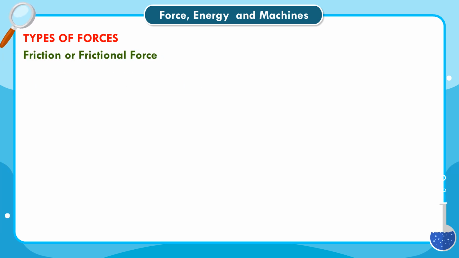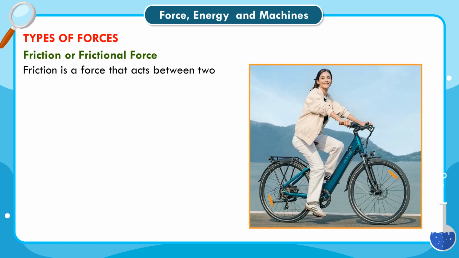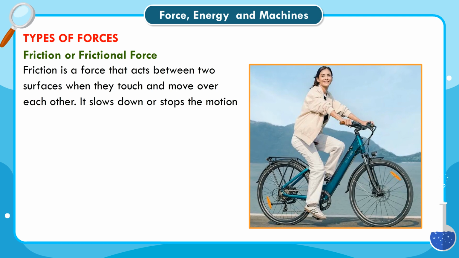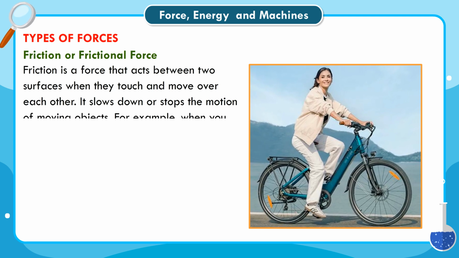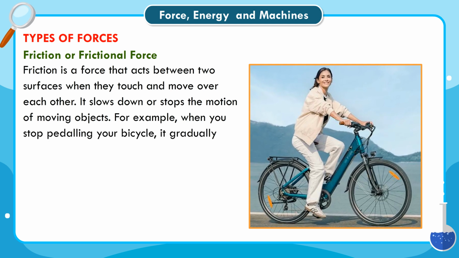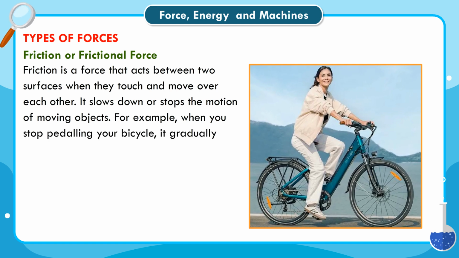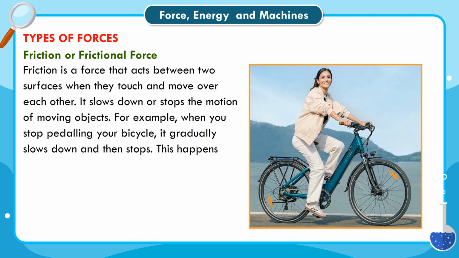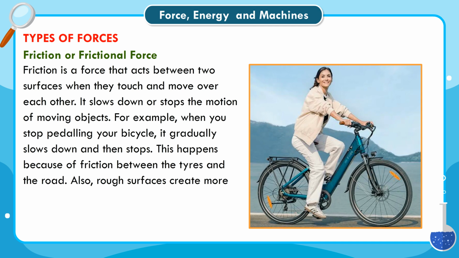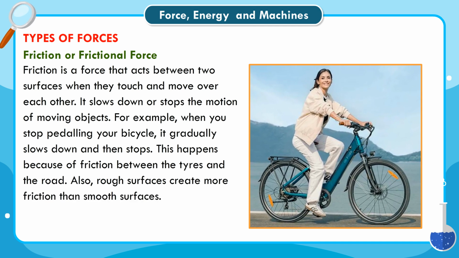Friction or frictional force. Friction is a force that acts between two surfaces when they touch and move over each other. It slows down or stops the motion of moving objects. For example, when you stop pedaling your bicycle, it gradually slows down and then stops. This happens because of friction between the tires and the road. Also, rough surfaces create more friction than smooth surfaces.